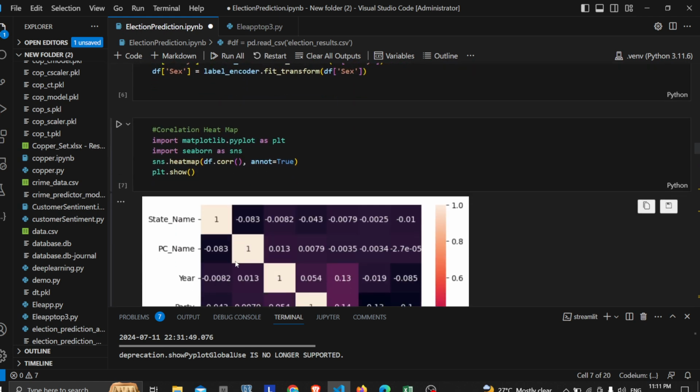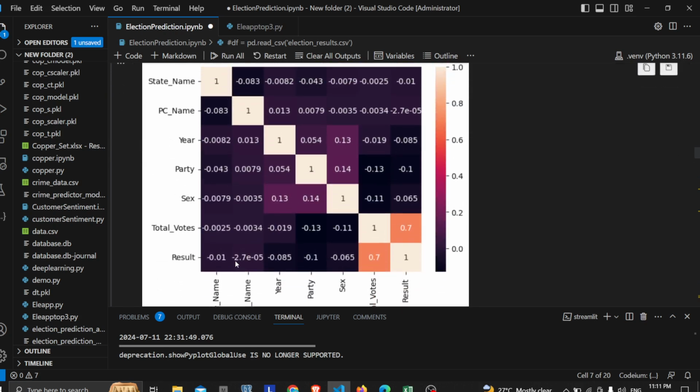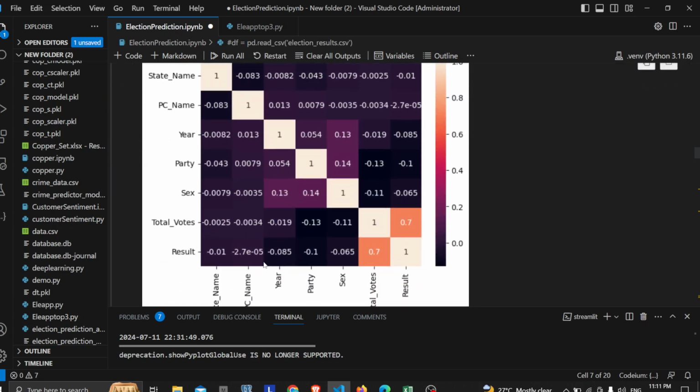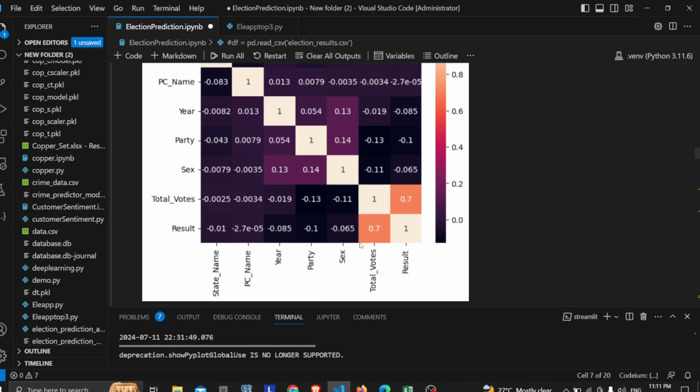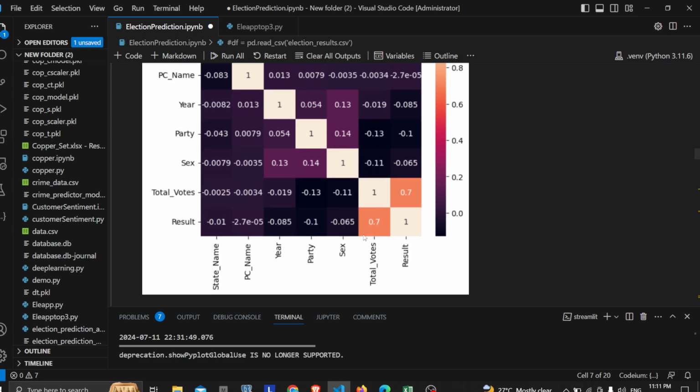And then the correlation. Basically, I correlated the result and the total votes, but actually we will not know the total votes beforehand. So this is just for plotting. For prediction, this column will be removed.